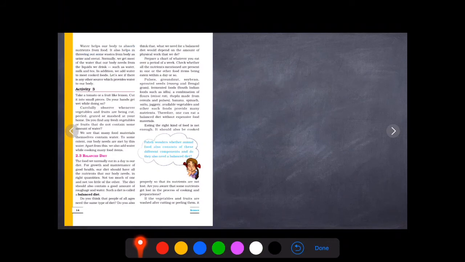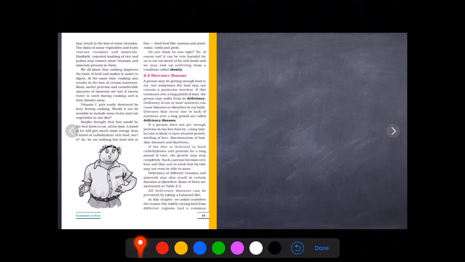Always we need to have a balanced diet. Diet is the food that we eat every day. So the food has to have all the nutrients in right proportion. We should not eat any of the nutrients more or less. If we eat one particular nutrient more and the other food nutrient less, then we will have deficiency diseases in our body. All the nutrients are important. At the same time, we need to eat all the nutrients in the right amount.